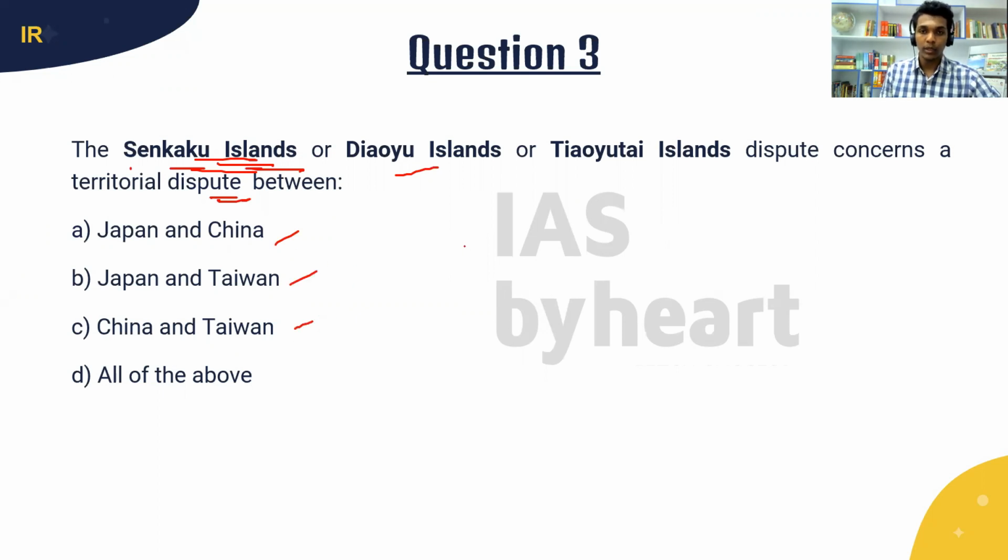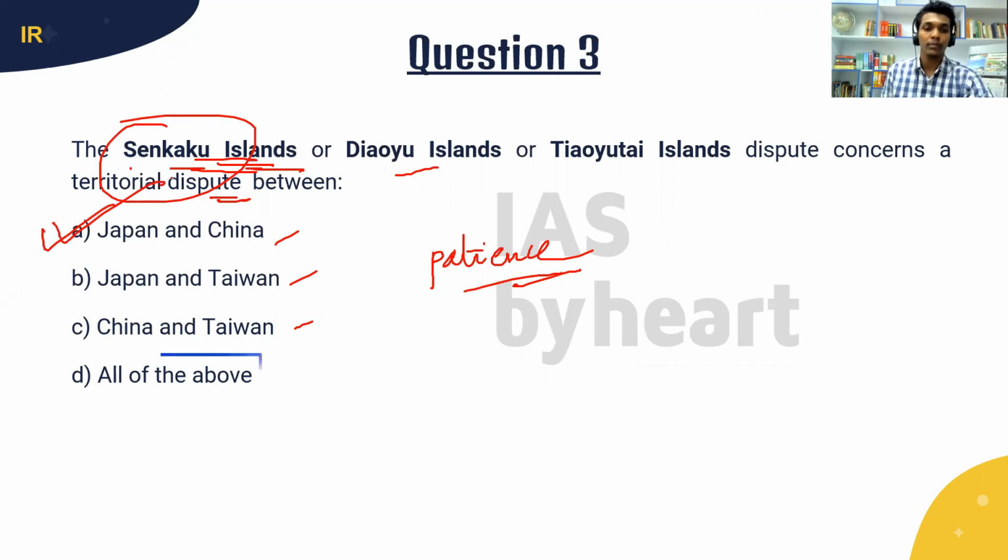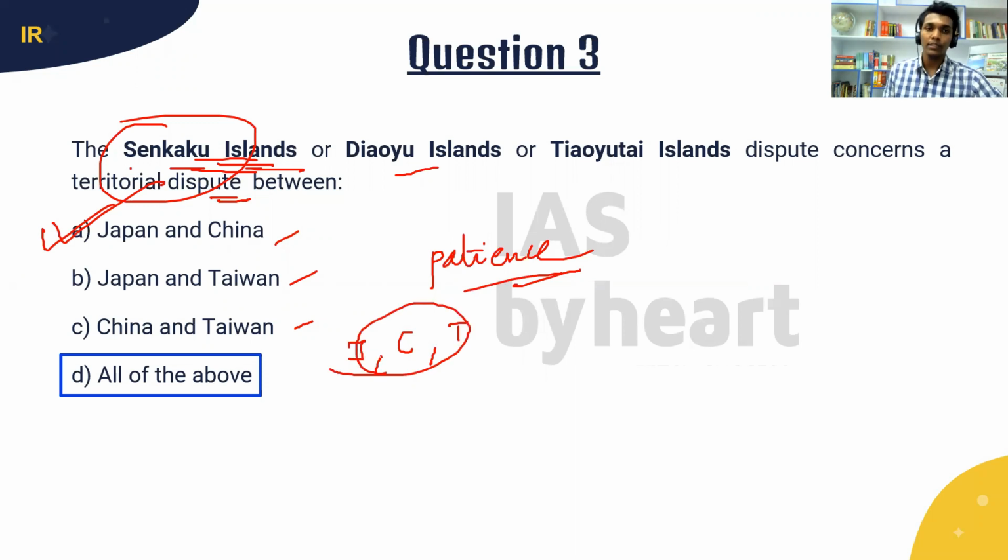Actually, I asked this question to test your patience, because anybody who sees this name, Senkaku Islands, will straight away pick option A. But the answer to this question is all of the above. Japan, China, Taiwan, all these countries lay claim on this island group.